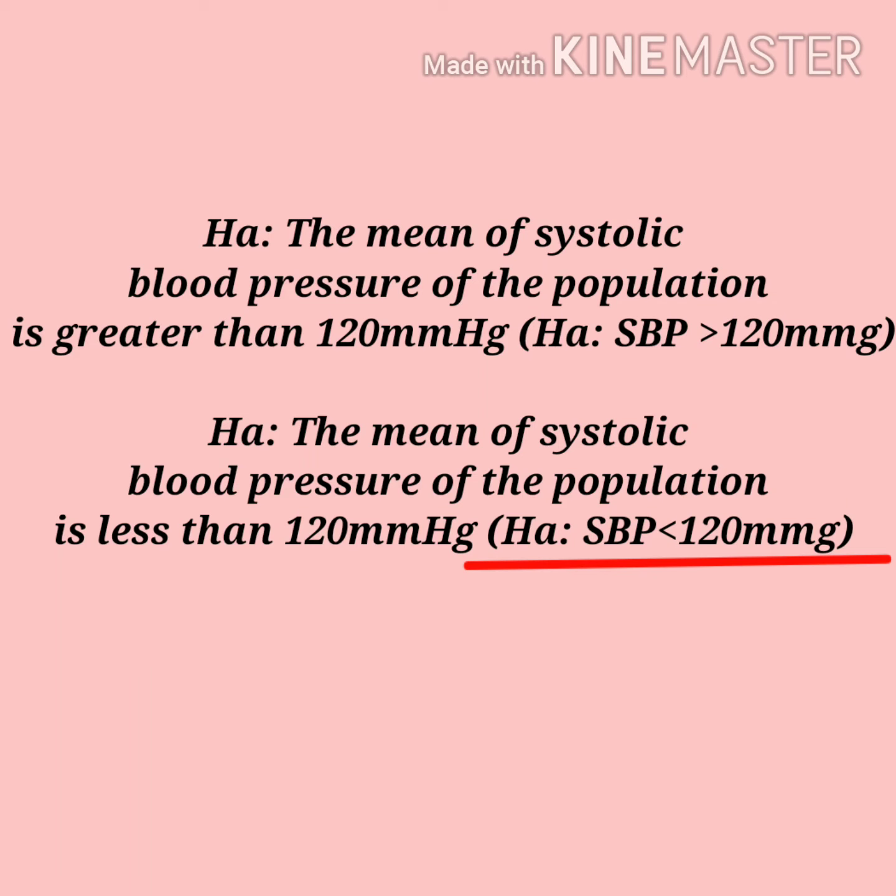So from here we can say if our sample results do not support this null hypothesis, we should conclude that something else is true. So if we accept null hypothesis, then we are rejecting alternative hypothesis, and if we reject null hypothesis, then we are accepting alternative hypothesis.